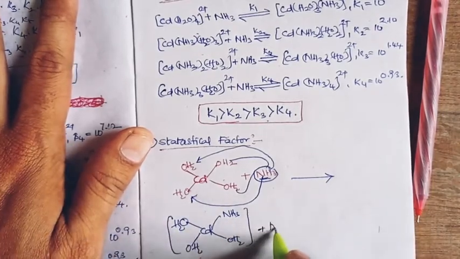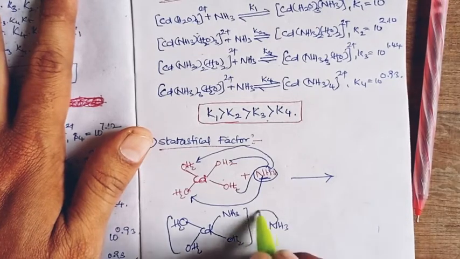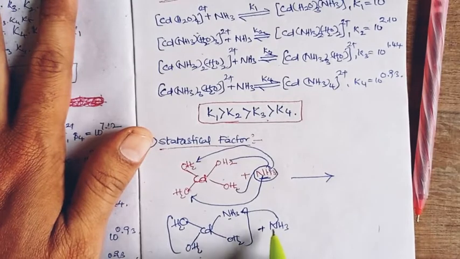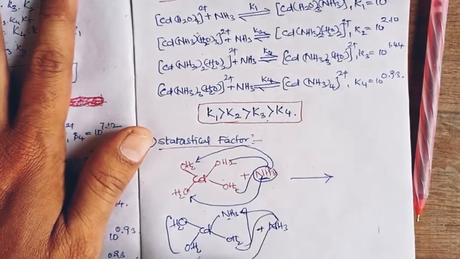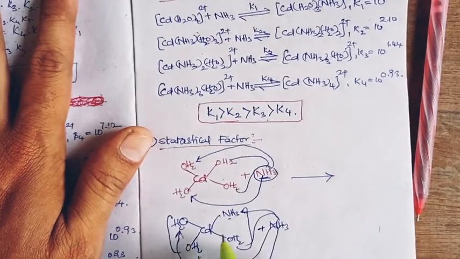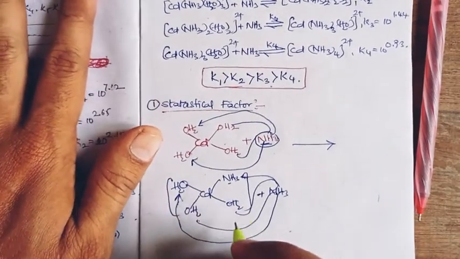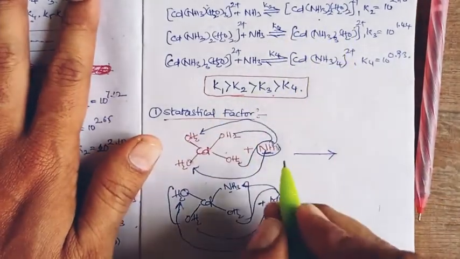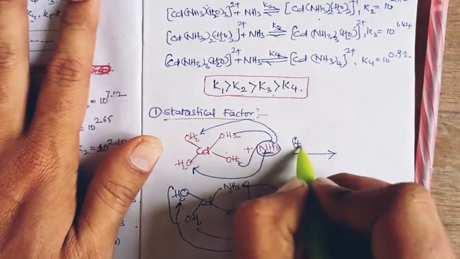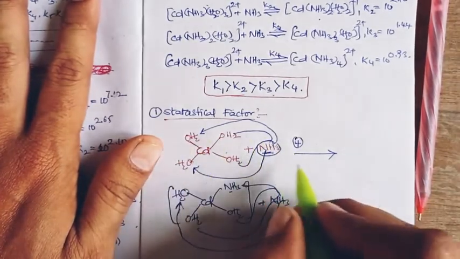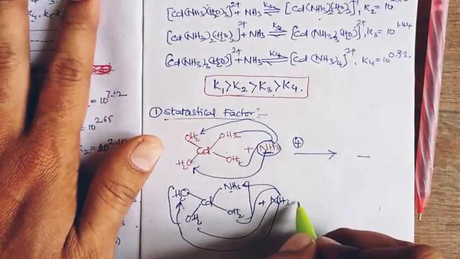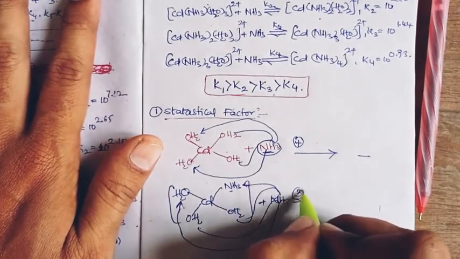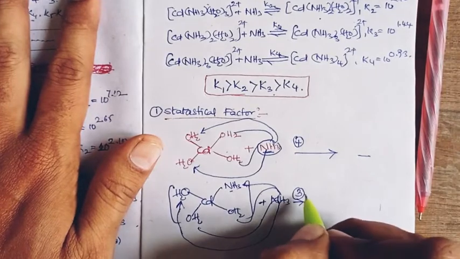So the second amine cannot replace the pre-coordinated amine site. It has to go for the left three aqueous sites to have the complexation to give the diamine diaquo complex, right? So in the first step there are four choices to replace and get the complexation, but in the second step the choices decrease, and the choices for the attacking amine site are 3.